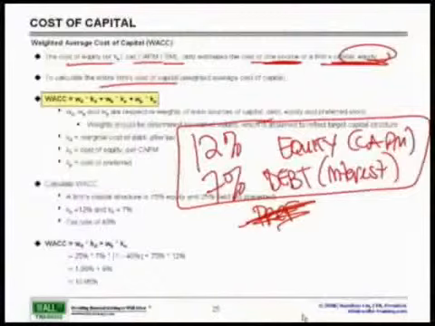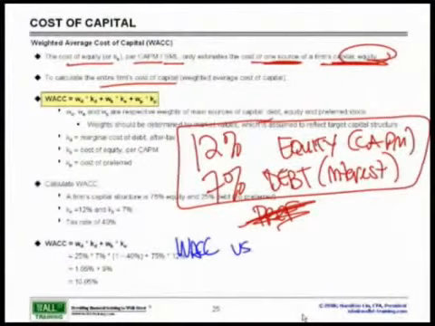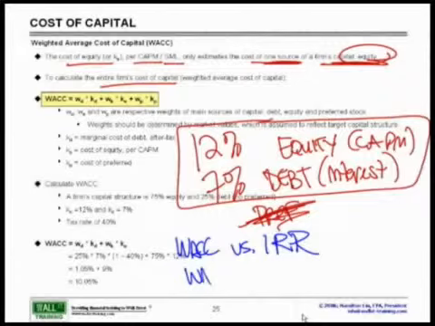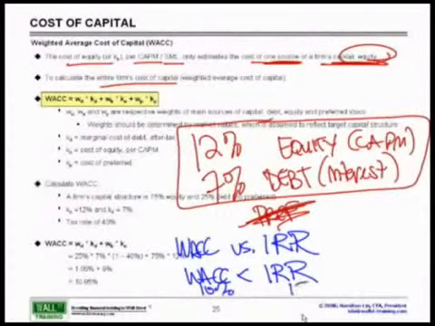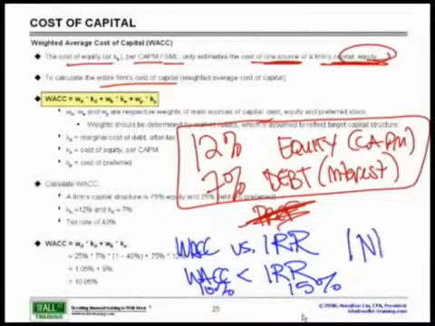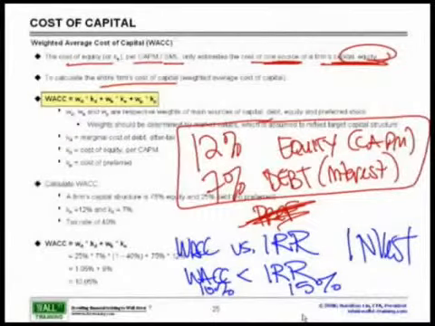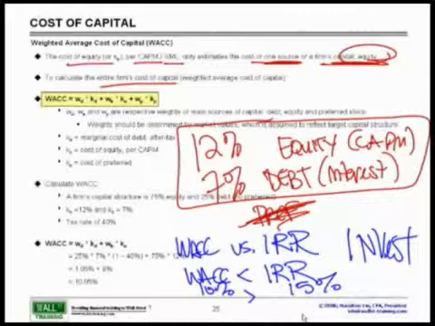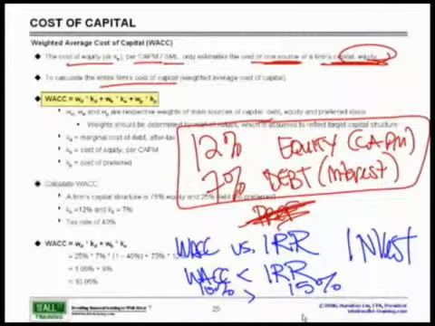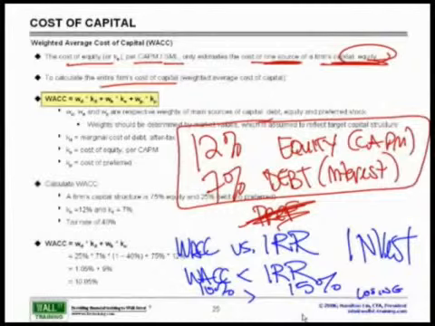Why is this important? Because you will take this WACC and you will compare it against the internal rate of return. If the WACC is less than the internal rate of return, in other words, it costs me, let's say hypothetically, 10% to get my funds and my project should return 15%, you should definitely invest in the project. However, if the opposite is true, if WACC is greater than the IRR, that means you have not made your internal hurdle. You have not made up the amount of money that you need to pay to obtain that cost of capital to fund that project. And if that's the case there, then you will have a losing proposition. You should not do the project.